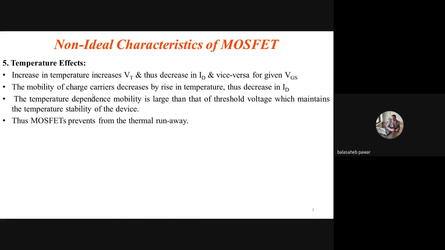Because of temperature, and that's why the term is named thermal runaway. In the case of the MOSFET, thermal runaway does not occur, and that is one of the best comparison points between MOSFET and BJT. In the case of BJT, or also the diode, thermal runaway occurs, but in the case of MOSFET it does not. So you have to remember this comparative point.